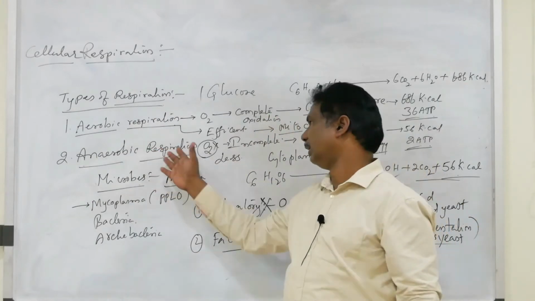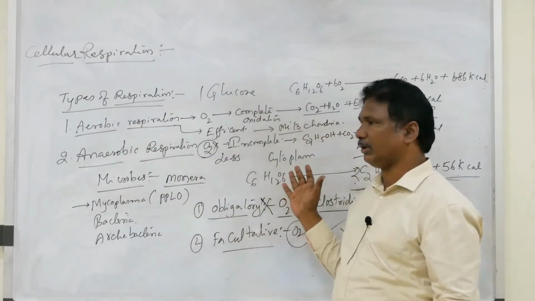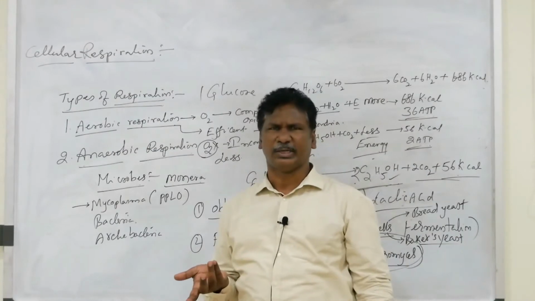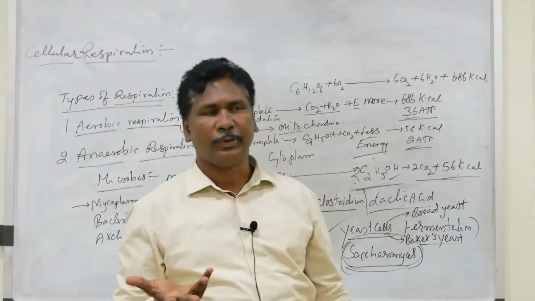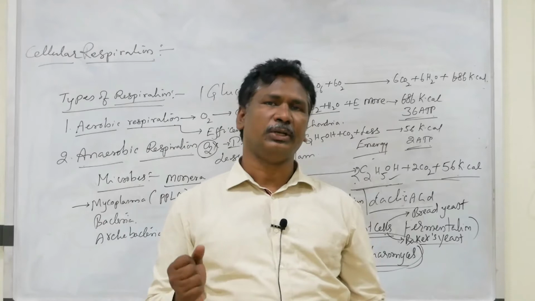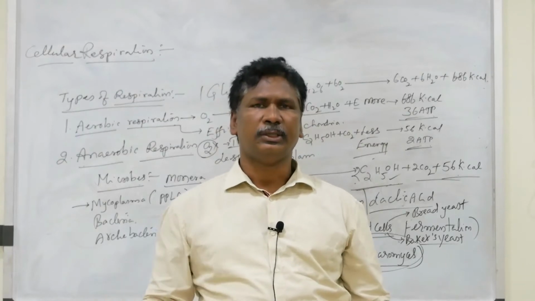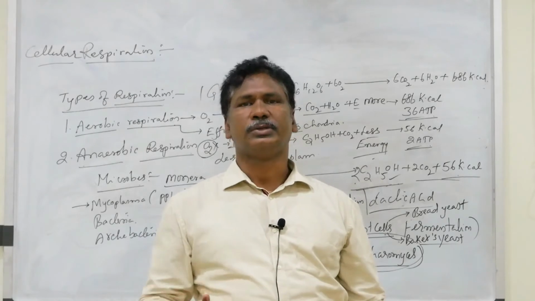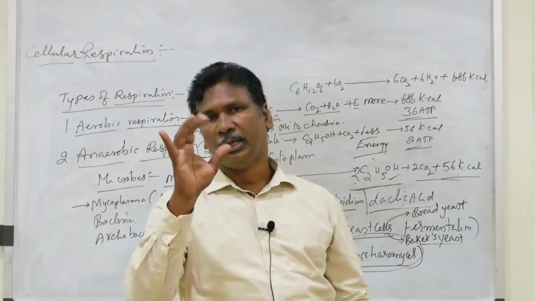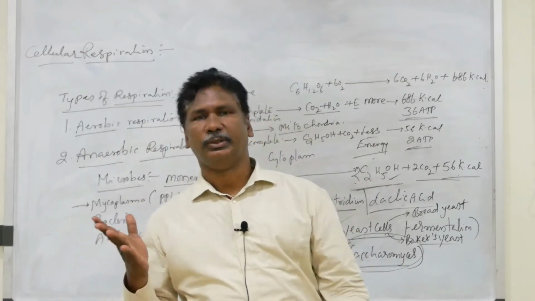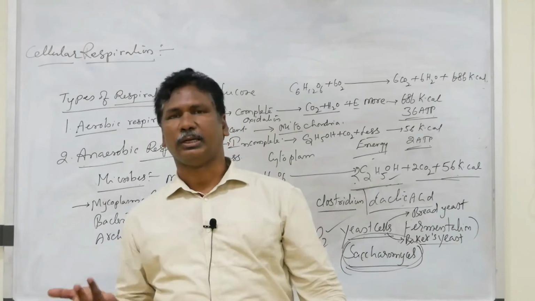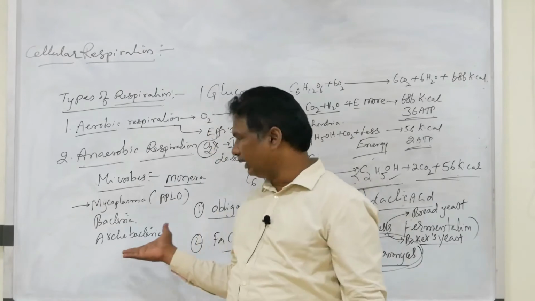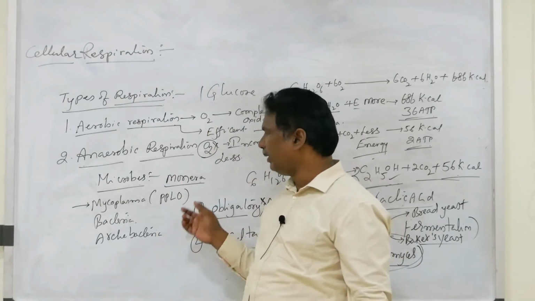Finally, in anaerobic respiration, oxygen is not required. This type of respiration appears in lower organisms because, when life originated on the earth, there was no oxygen during the course of evolution. At such a time, the first evolving organisms were anaerobes. They survived in the absence of oxygen. They break down their organic compounds and release energy. A small amount of energy is released, but that is useful for their metabolic activity.